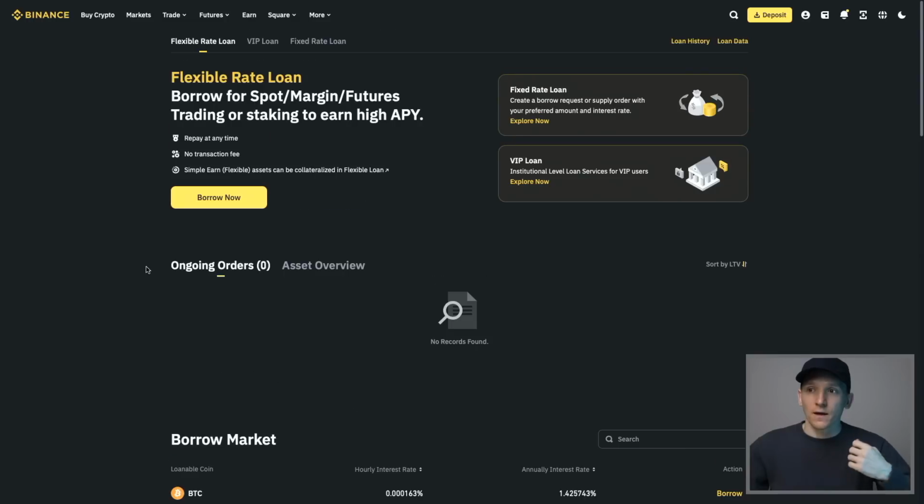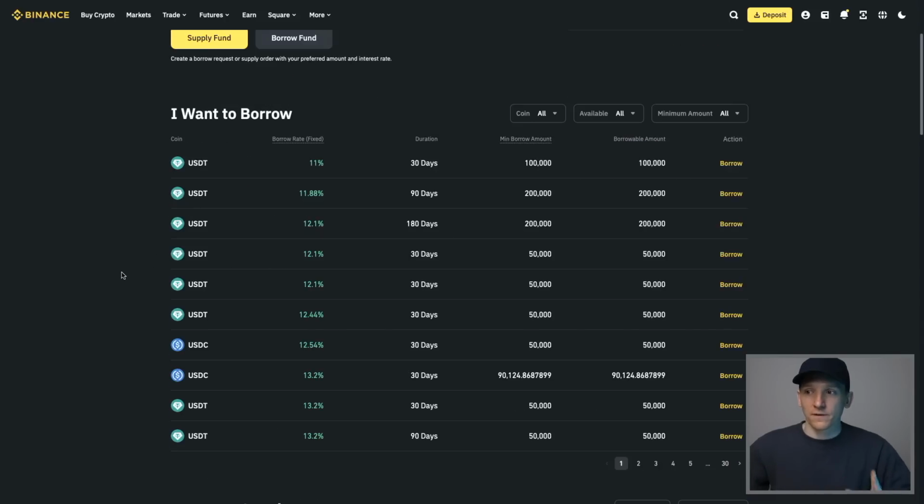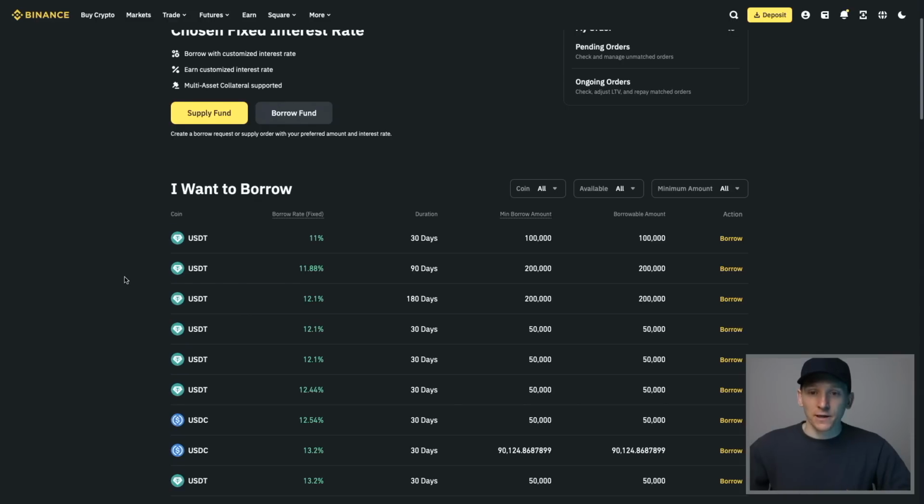So the time horizon and the rate are flexible, and that means it can change over time. Now, fixed rate loans are slightly different. This is actually when we have to match up the lender and the borrower, because a fixed rate loan means that someone has to specifically agree to our terms, or we have to agree to their terms, right?